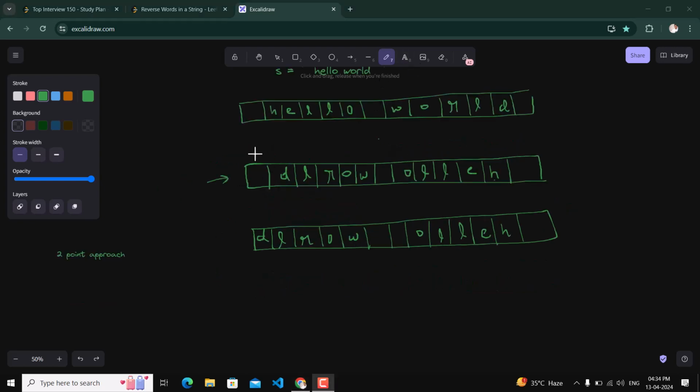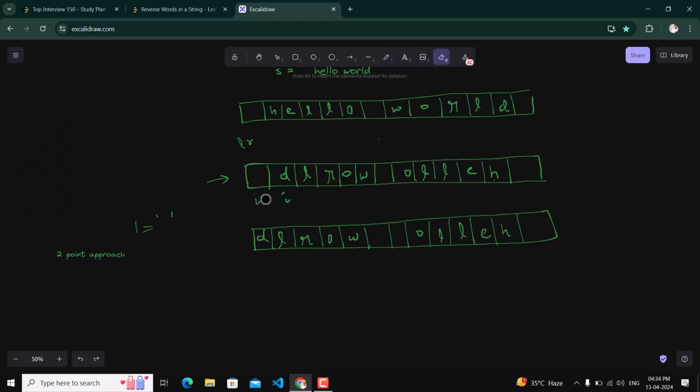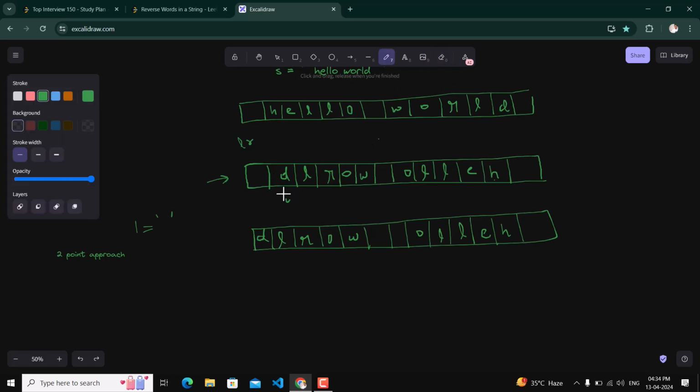Okay, so now let's dry run this. First we will see the first case. We will have our left and right pointers pointing at the start, and we will have an I variable that will iterate over the whole string. Okay, so what we will do, we will check if I's current value is not equal to space. Then that value will be placed at the r-th index. Okay, so here I's current value is a space, so I will be incremented to this. Now I has moved to the next index. Now it is not equal to space, so we will place the i-th value at the r index, so it will be D.